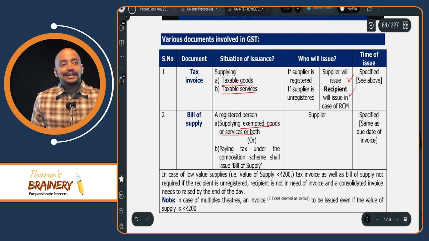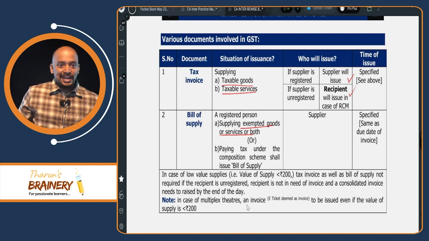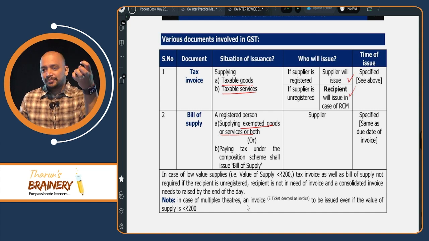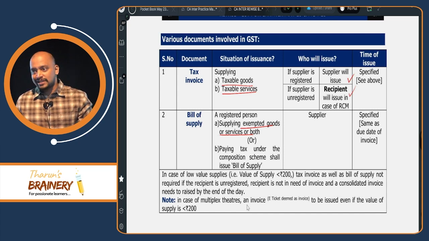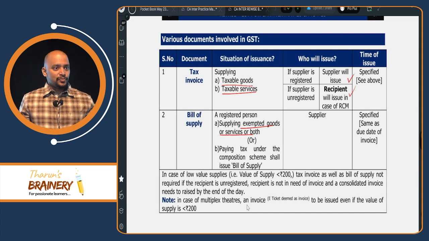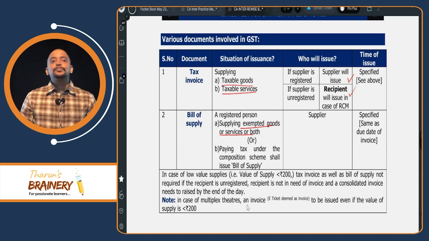Or paying tax under composition scheme, because a person opting for composition scheme cannot collect GST from the customer. So they need to pay GST out of their pocket. So due to that reason, they cannot give tax invoice, but the name of the document will be bill of supply. So who will give bill of supply?